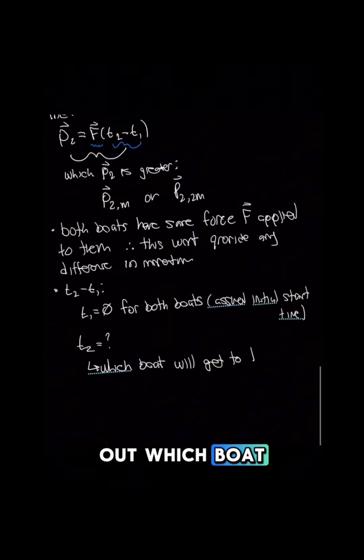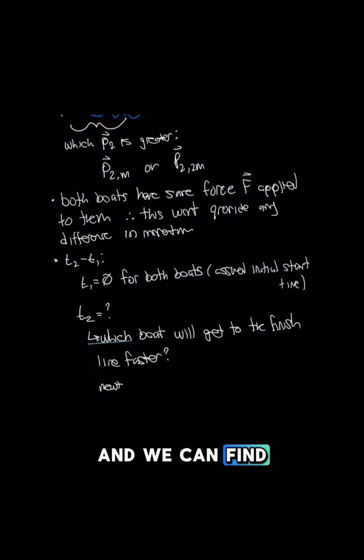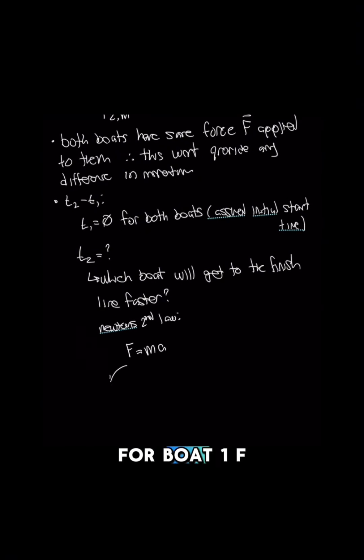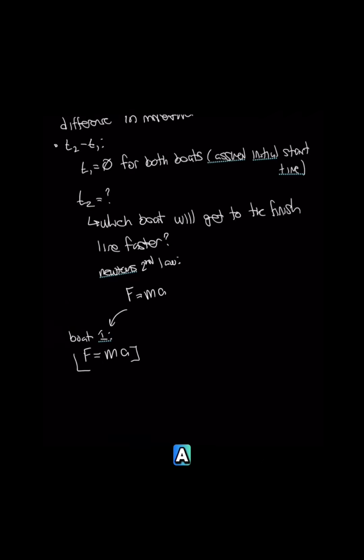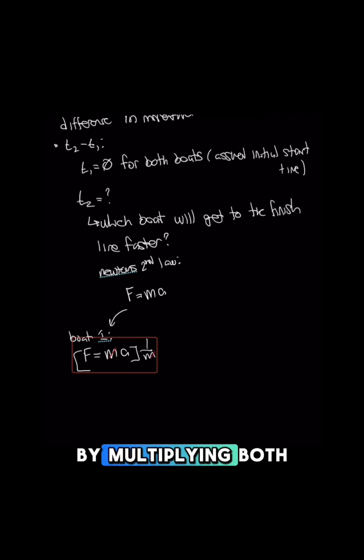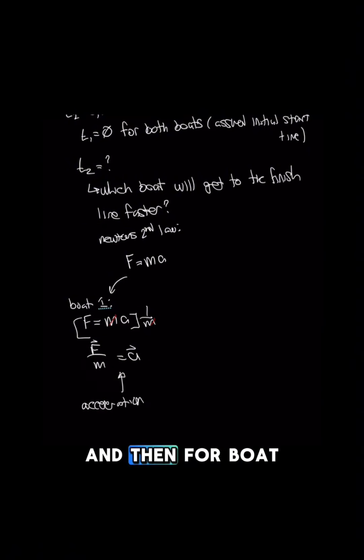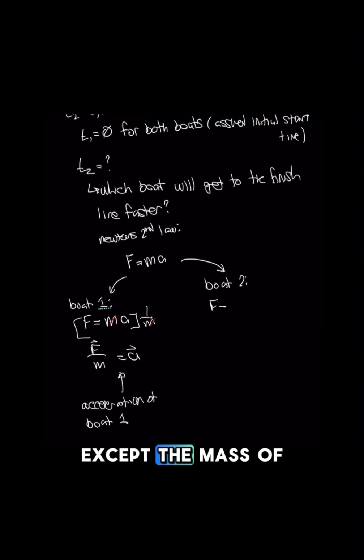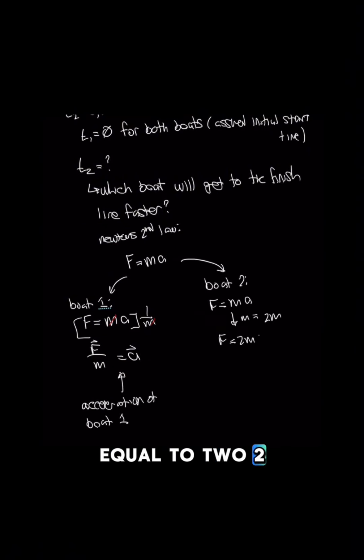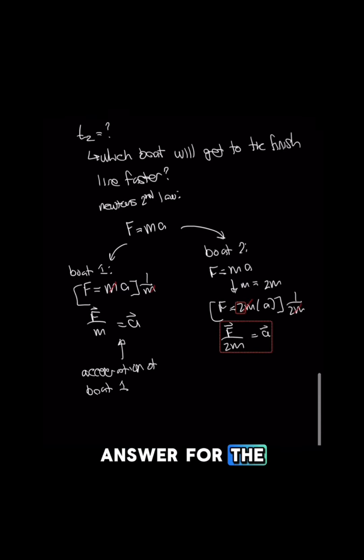We have to figure out which boat will get to the finish line first, and we can find this by using Newton's second law, which is force equal to mass times acceleration. So for boat 1, F is just going to be equal to ma, and if we isolate for the acceleration by multiplying both sides by 1 over m, we get this. This represents the acceleration of boat 1, and then for boat 2 we can do the same thing, except the mass of boat 2 is equal to 2m, and so we arrive at this answer for the acceleration of boat 2.